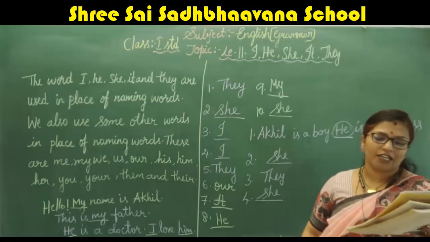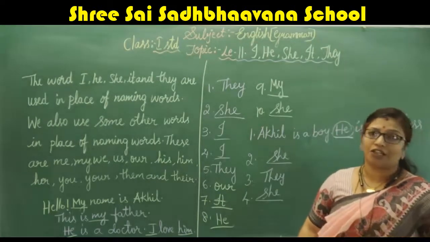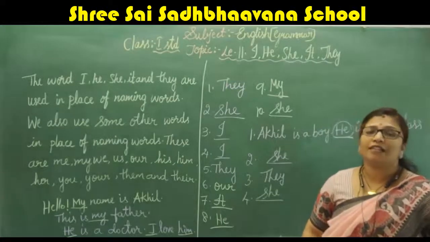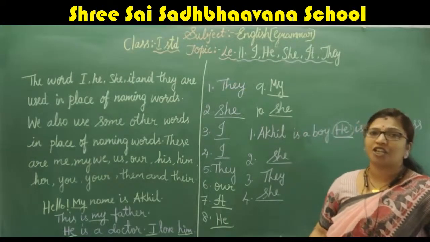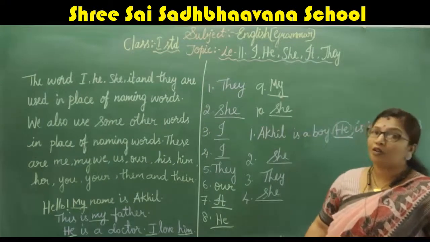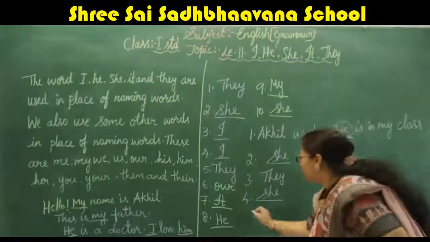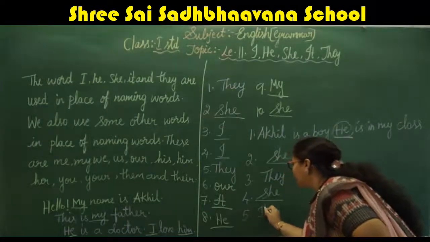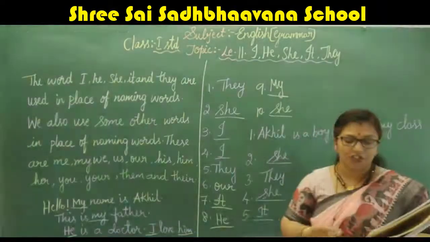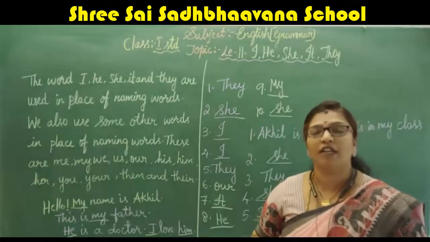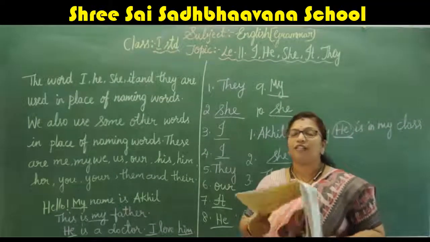I live in Delhi. Delhi is a big city. This is saying about a place, so you can't use she or he here, right? So what do you have to use? You have to use it. Instead of Delhi, which they have given in red, you have to change it to it.